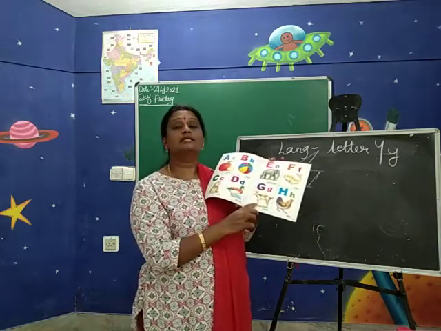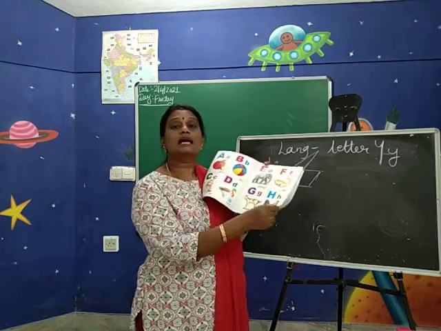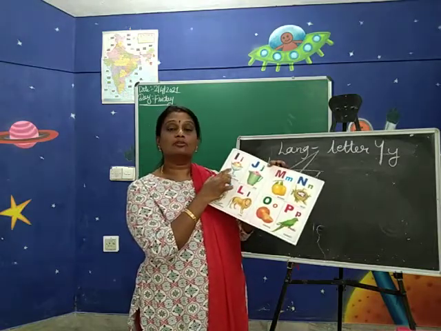G sound G. G for goat. H for hen, H says ha. I for ice cream, I sound E.